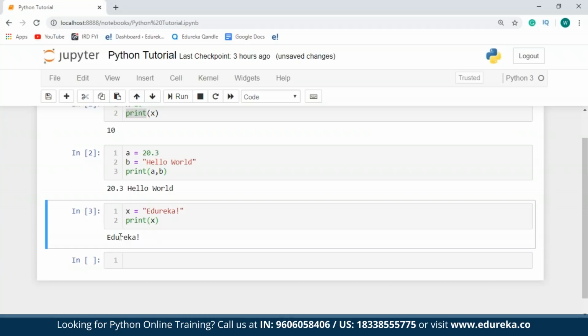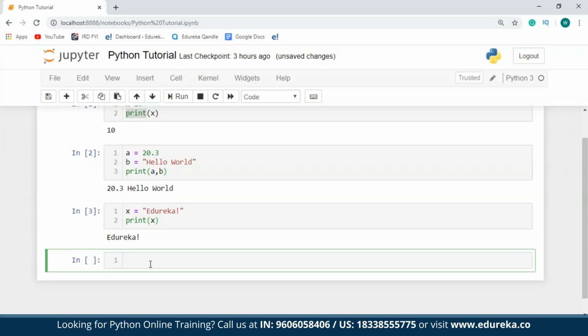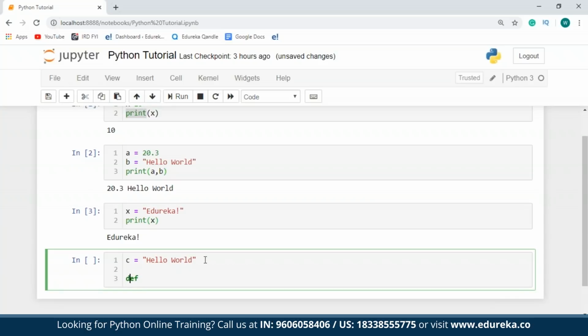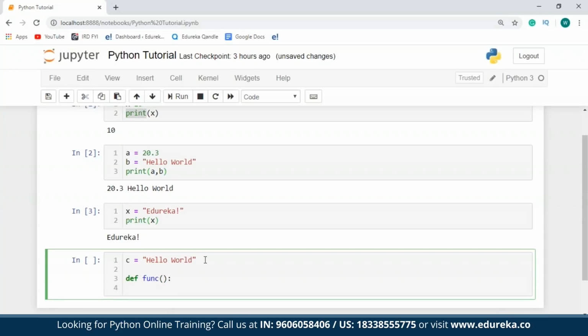You can either have global or local variables. Global variables are visible throughout the program, but local variables are confined to the class or the function to which they belong. So taking examples of both of these, I'll take a variable over here, say c, and I'll assign a value to this as hello world. Now I'll create a function over here. I'll just call it func. However, I'll be discussing functions later on in this session.